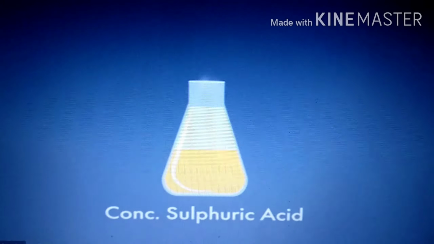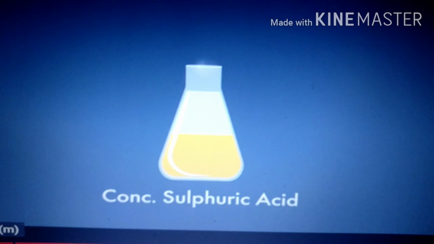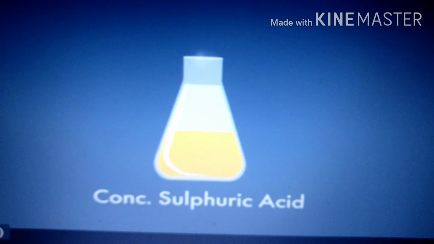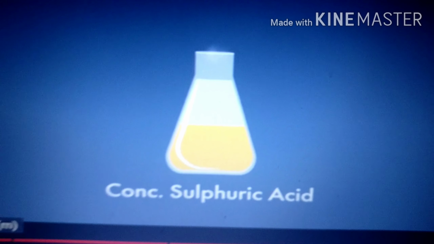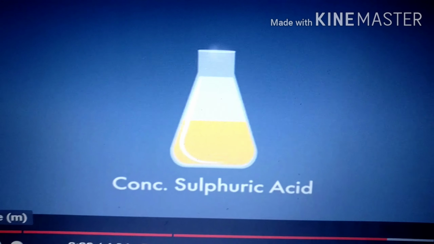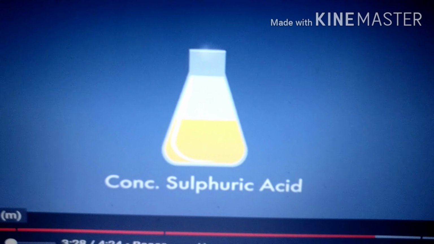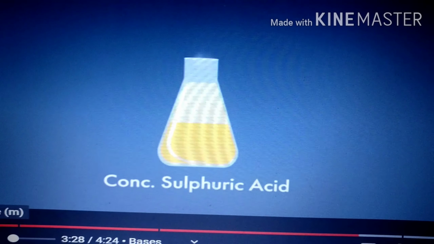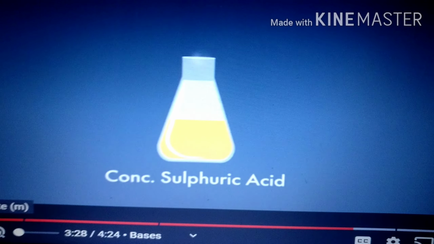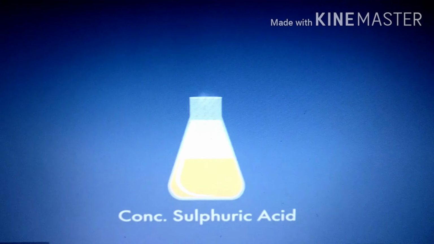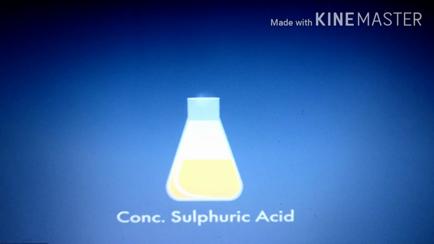Now let us talk about mineral acids. As the name indicates, what does it mean? Mineral acids are nothing but acids prepared from the minerals of the earth. They are called mineral acids and also known as laboratory acids. So children, what do you mean by mineral acids? Mineral acids are the acids which are prepared from the minerals of the earth.